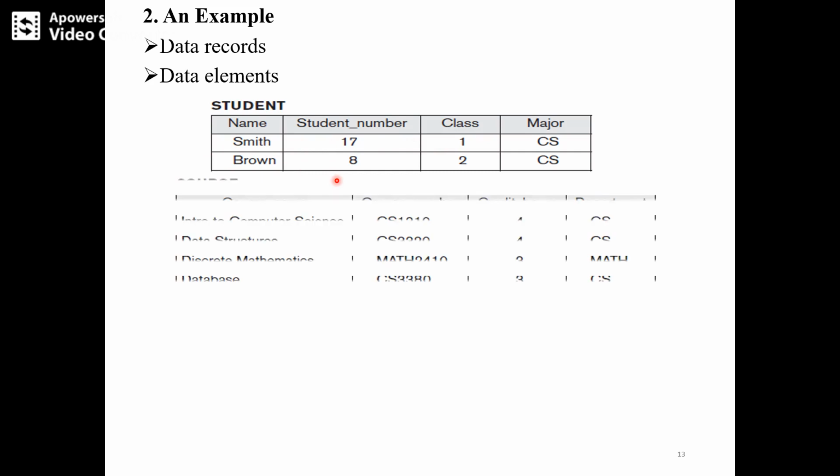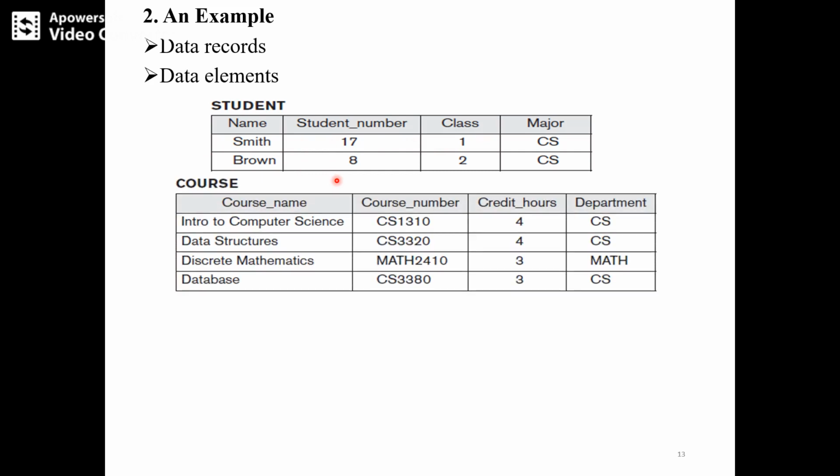Next, one more example you can see here, course. Course is nothing but a database. Course name, course number, credit hours, department are the data records. Introduction to computer science, data structure, discrete mathematics, database; course numbers are here, credit hours are here, department values are also here.